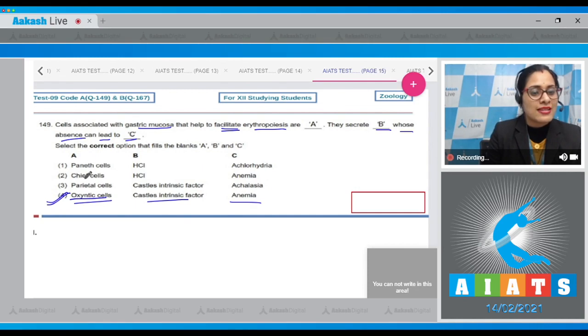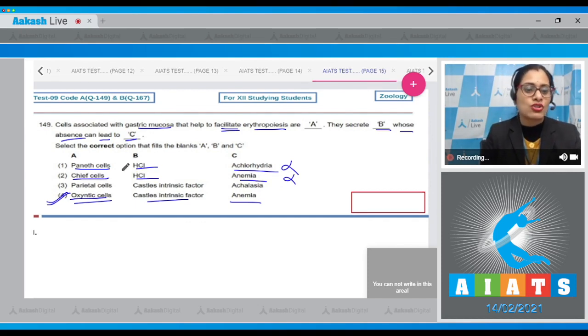The very first option says Paneth cells, HCl and achlorhydria, is incorrect. Paneth cell is responsible for secreting certain enzymes like lysozyme. The next option is chief cells, HCl, anemia, is incorrect. Chief cells are responsible for the secretion of pepsinogen. The next option is parietal cells, Castle's intrinsic factor and achalasia, is incorrect because parietal cells are oxyntic cells. They facilitate the secretion of Castle's intrinsic factor, whose absence can lead to anemia and not achalasia. So the correct answer to this question is option number 4.